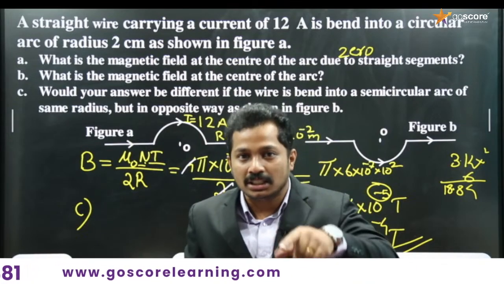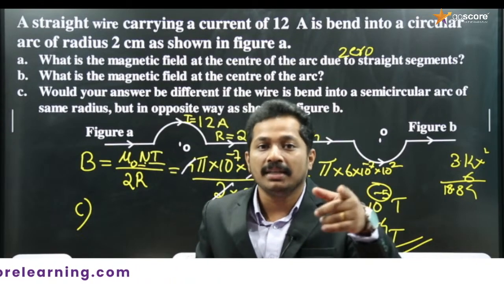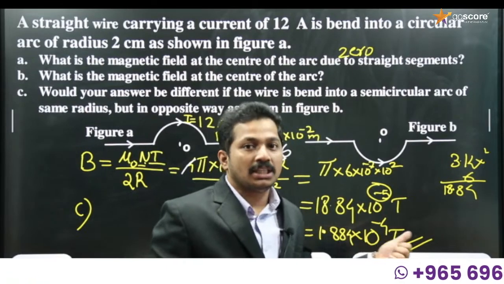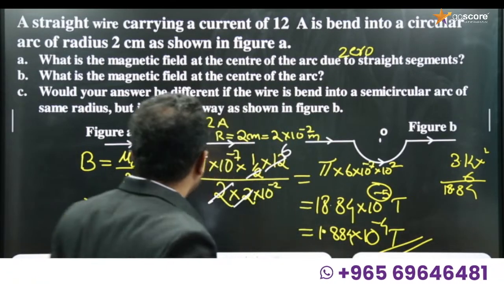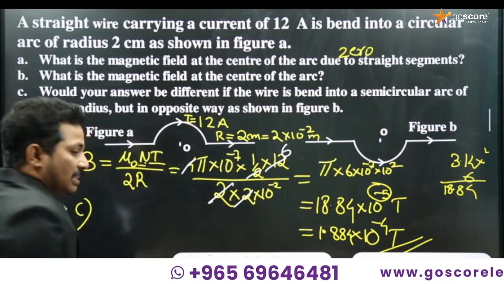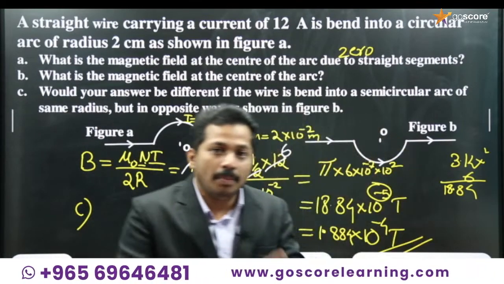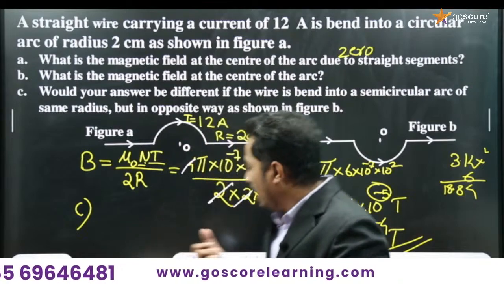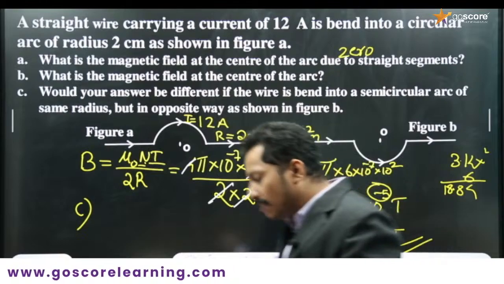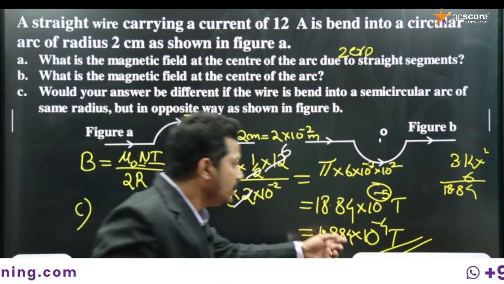Direction of current changes means there will be a change in the direction of magnetic field as well, right? Because the direction of current determines the direction of magnetic field. So the current reversed, so the magnetic field should be reversed. Due to the figure, at the center O there will be a magnetic field with the same magnitude as that of this one, 1.884 × 10^-4 Tesla, whose direction is opposite to this one.